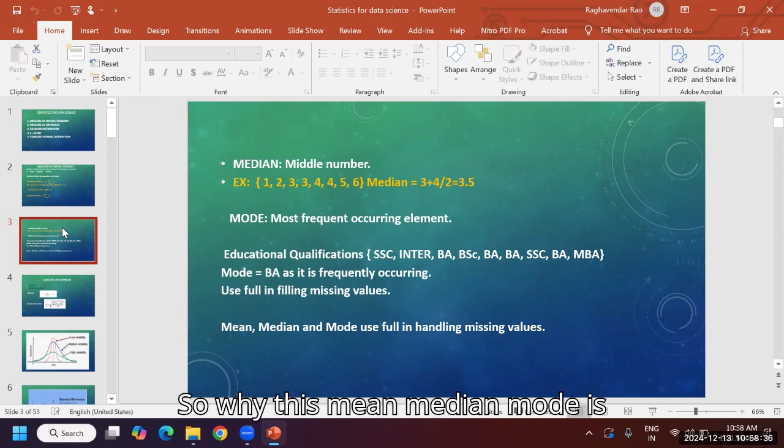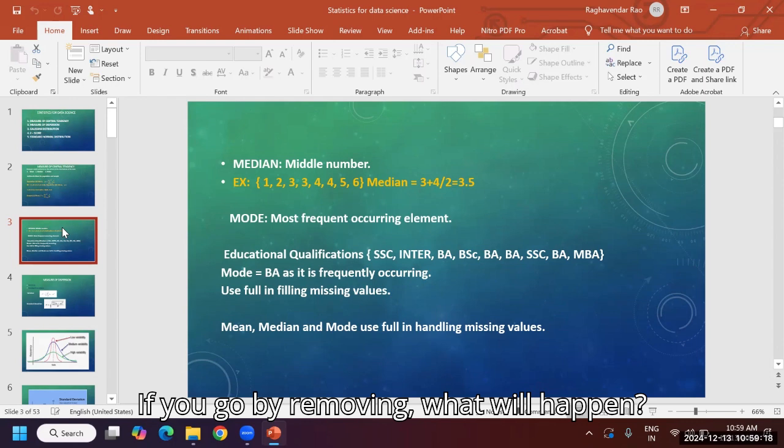So why are mean, median and mode required in data science? To fill the missing values. All the columns are there, IDs are there, names are there. But in my data, some people don't want to say their age. Some people don't want to say their educational qualification. So some missing values will be there. If there is even one missing value, the total record needs to be removed.